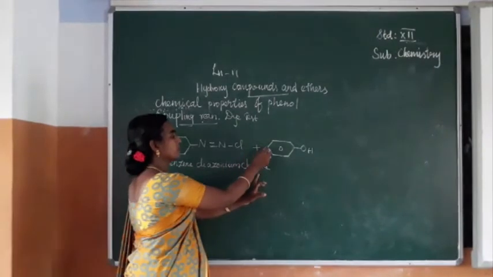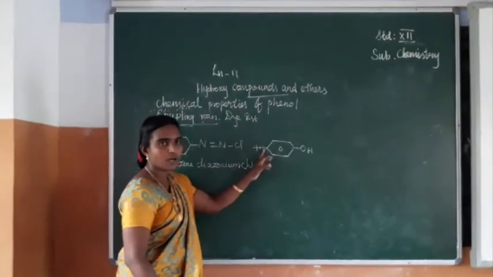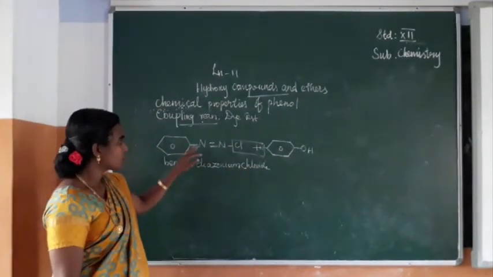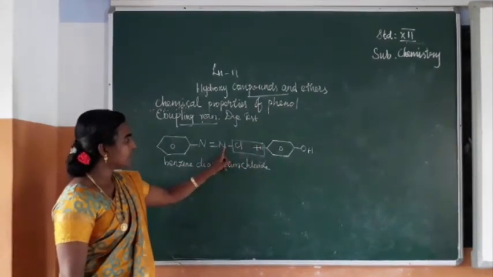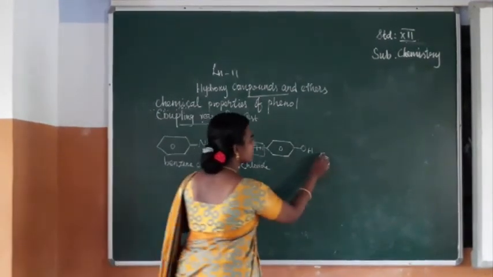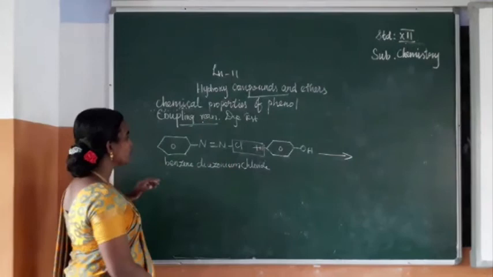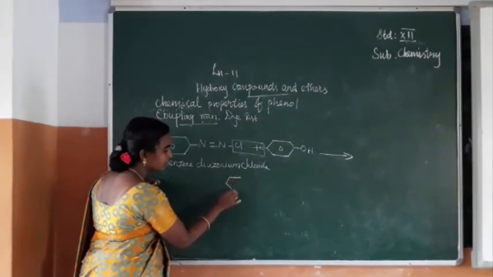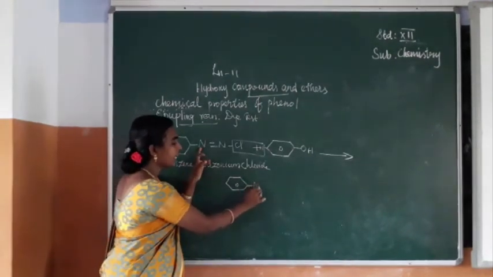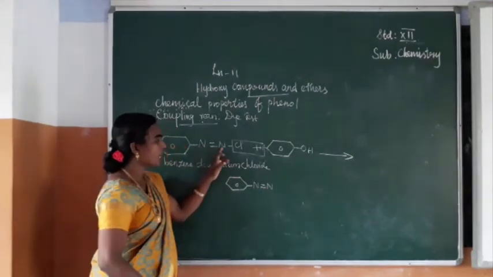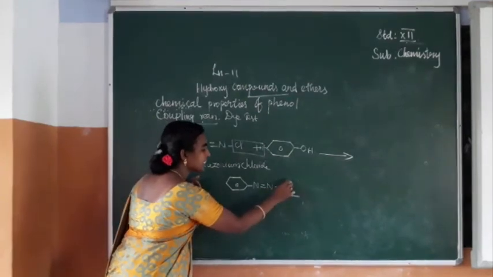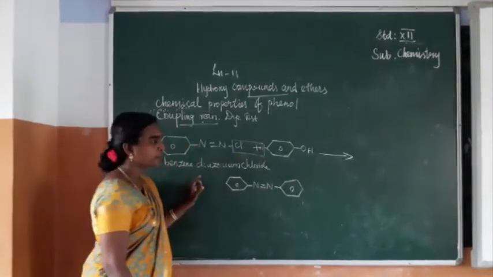So this H, this corner, it contains hydrogen. So this H and Cl are removed. After removing this H and Cl, this benzene ring will be attached with this nitrogen, isn't it? So we can write the product here. The product should be in the same line. You should not split it. This benzene ring. Next you are having N double bond N, isn't it? So afterwards, along with this N, the next benzene ring should be attached. So it is like this. Is it clear? So next OH.